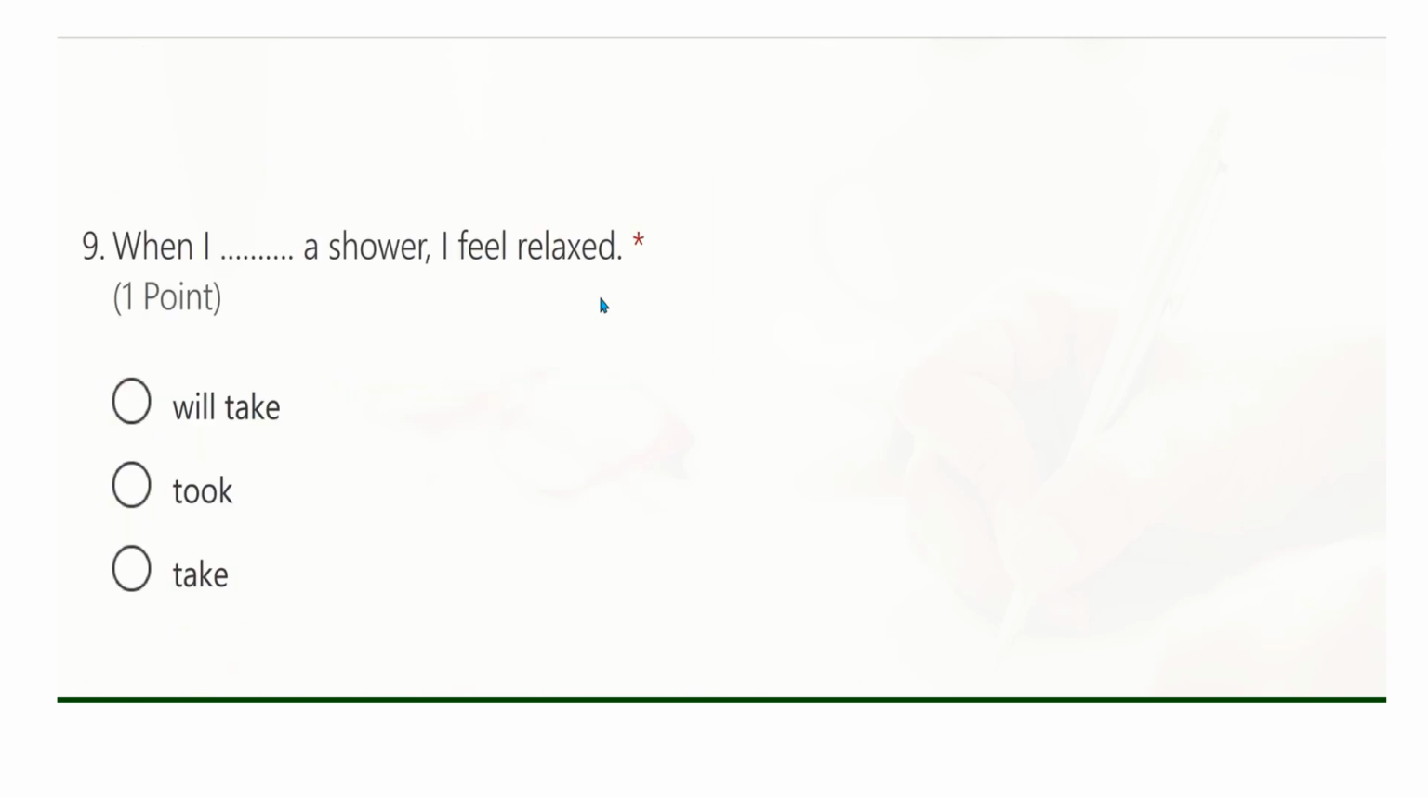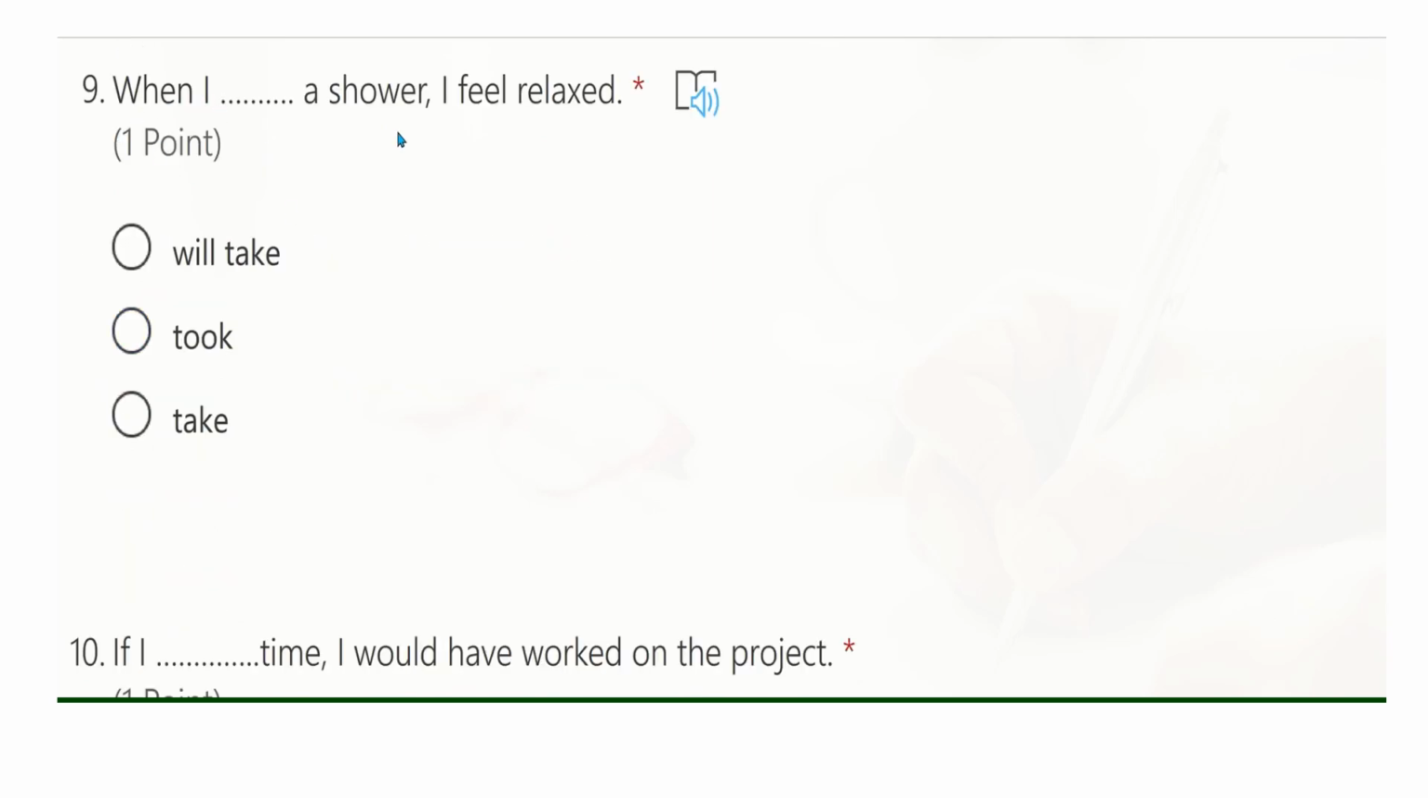Nine. When I shower, I feel relaxed. Is it will take, took, or take? The right answer is when I take. When I take a shower, I feel relaxed. This is zero conditional. We use zero conditional, as I said in my explanation, to talk about habits or scientific truths. Here I'm talking about a habit. That's why we are using when in the place of if. We can use when here in this case. So when I take a shower, or if I take a shower, I feel relaxed. It's my habit. That's what happens to me whenever I take a shower.